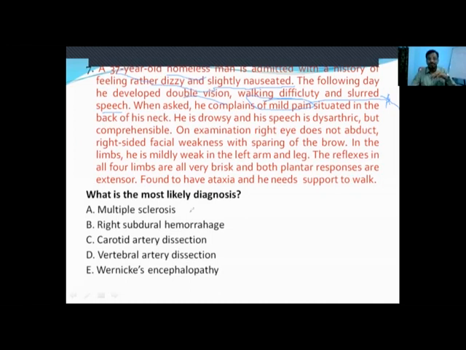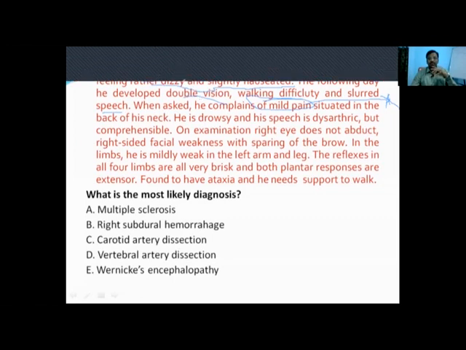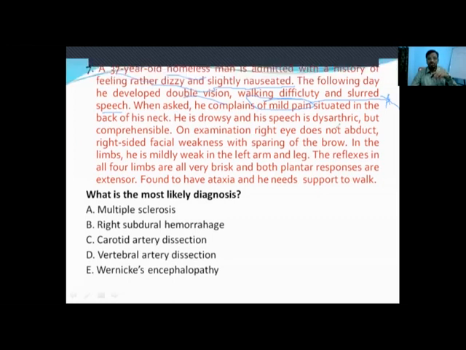So the patient started with vomiting and vertigo, followed by double vision due to right sixth nerve palsy, walking difficulty due to pyramidal weakness, and dysarthria probably due to facial nerve involvement. Putting all these together, preceded by a mild pain in the back of the neck, you should always think this is a stroke, something related to the blood vessels. Back of the neck pain causing a posterior circulatory stroke, we should think of vertebral artery dissection.